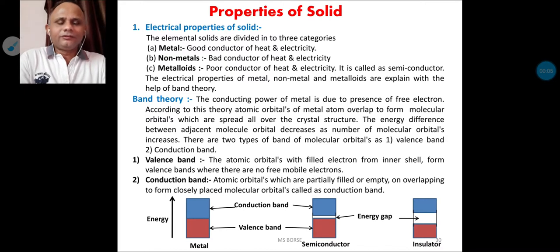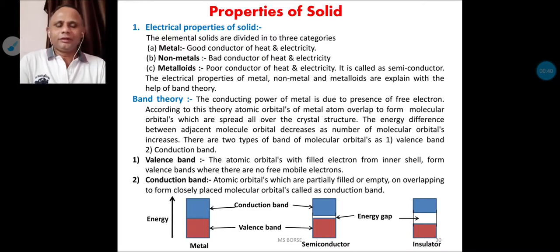In our previous lecture we discussed the defects in the crystal. There are two types of defects, point defect and line defect. In point defect there are three types: first, the vacancy defect, which we call the Schottky defect. Second is the interstitial defect, which we call the Frenkel defect, and third is the impurity defect.